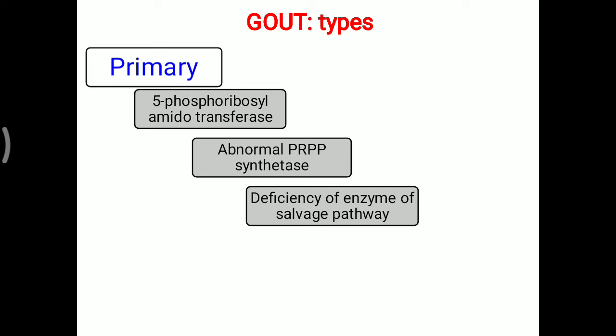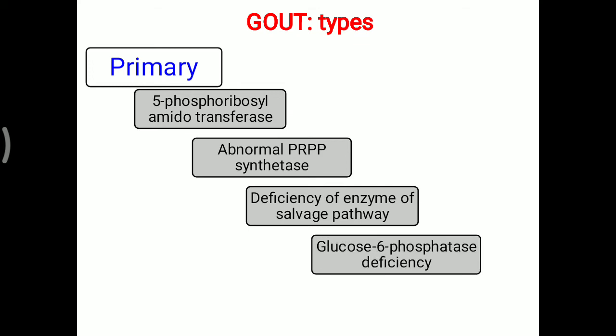Furthermore, there is one more enzyme, glucose 6-phosphatase deficiency. That is also called the glycogen storage disease, von Gierke disease. Here there is increased availability of glucose 6-phosphate molecule, and that will increase the overall ribose 5-phosphate molecule. That leads to overproduction of PRPP, and then again de novo synthesis or overall purine formation is increased. One more is the glutathione reductase variant.